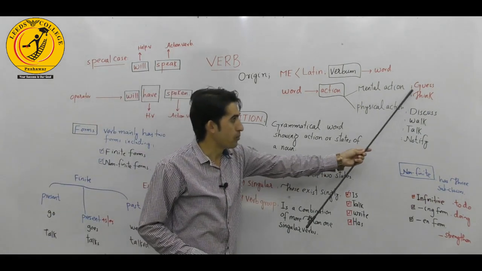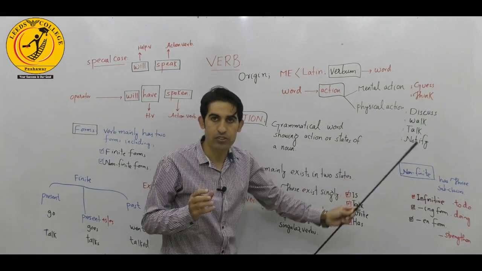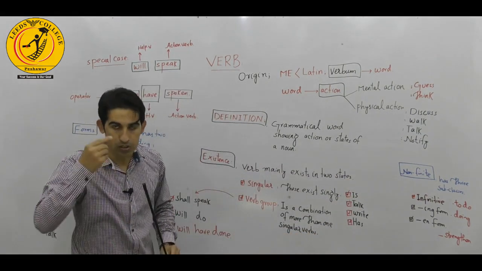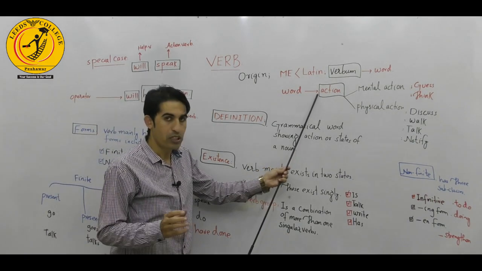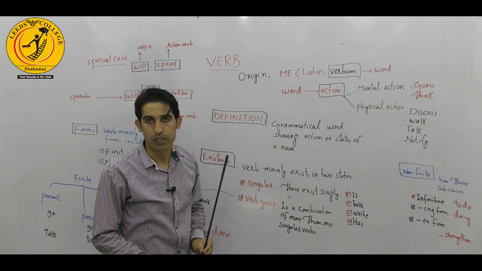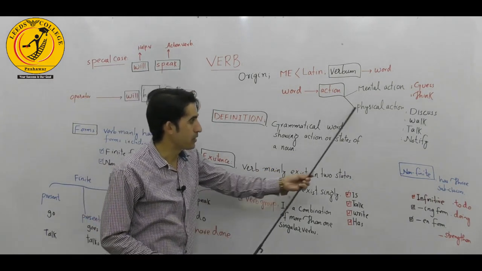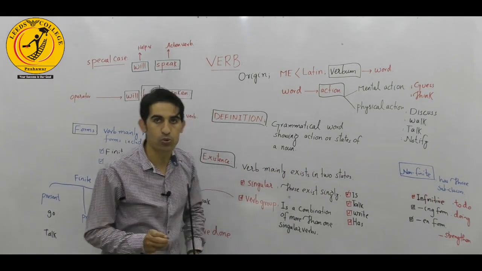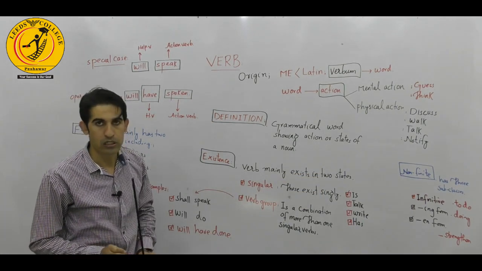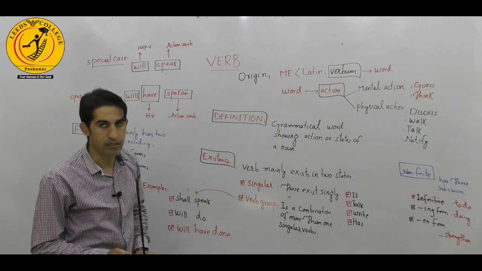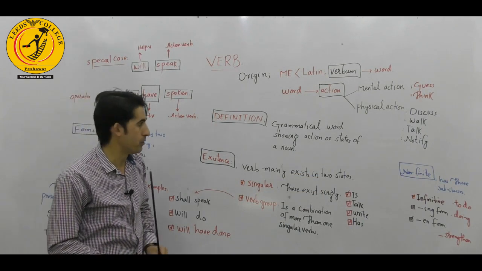Take a look, for example, saying. These actions come inside our mind; they are processed inside our mind. The next type of action indicated by the verb is the physical action. Physical actions are those actions that involve our body parts. For example, walk, talk, notify, discuss, and many more examples we have.